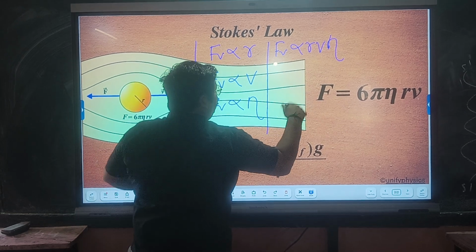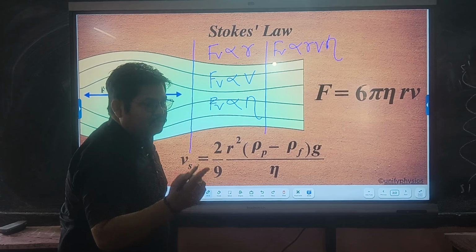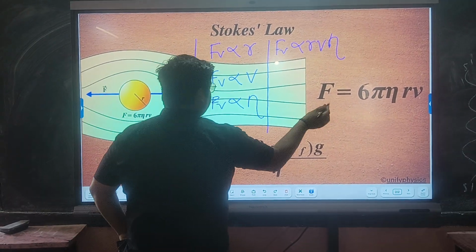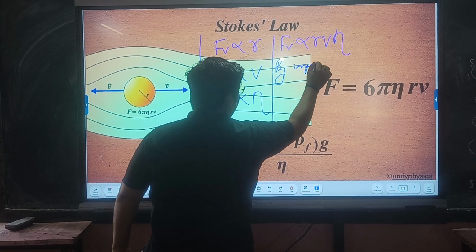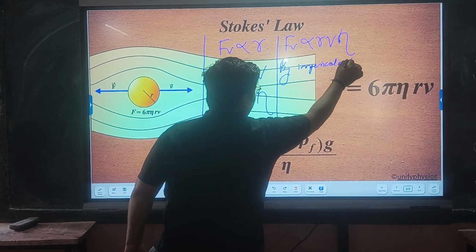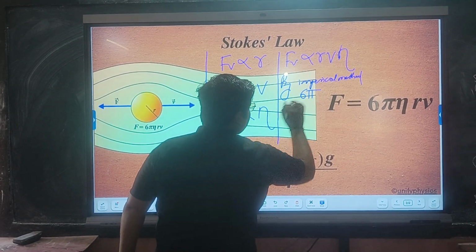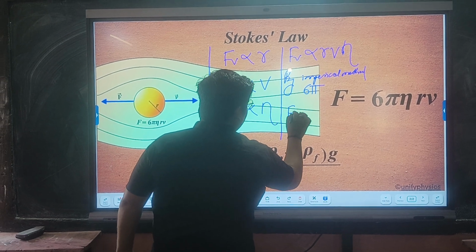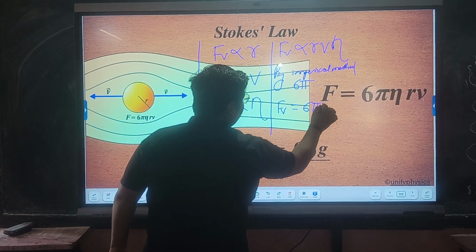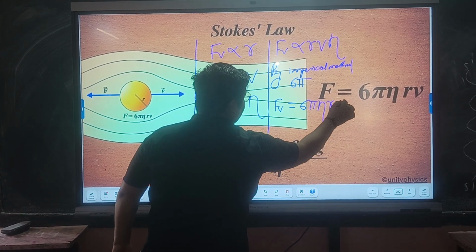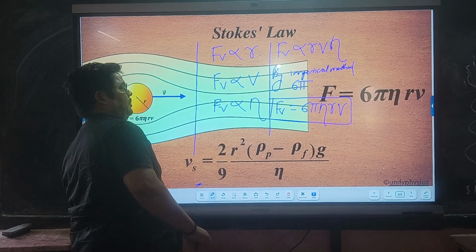So if we remove the proportionality, by the empirical method we get the constant that is 6 pi. So Fv is equal to 6 pi eta rv, and this statement is by the Stokes law.